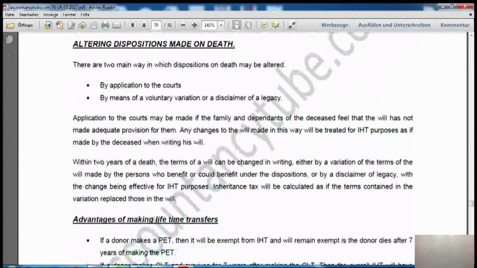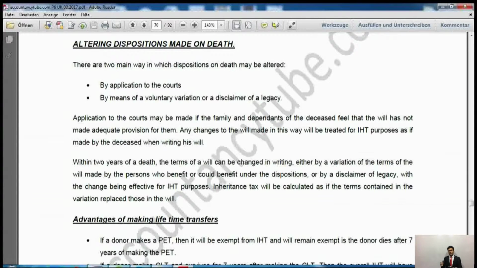After that it says altering dispositions made on death. Now whatever the will of the deceased person was, when someone died, he made a will: I will transfer that many assets to that person, I will transfer that many shares to that person, and the remainder of the estate will be transferred to another person. Now, although that person has died, what you can do is, if you are the donee, if you are inheriting the assets, all of the people who are inheriting the assets can make changes in the will.